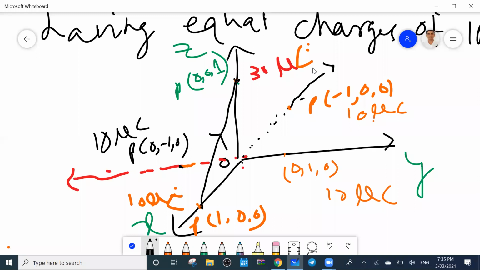Clear or not? Yes, sir. So this force will be F1, the first point. Now similarly you find out the second. Which is the second point? (-1, 0, 0). So this point is now the source, and this is the destination. The direction will always be source to destination. So this force is F2.